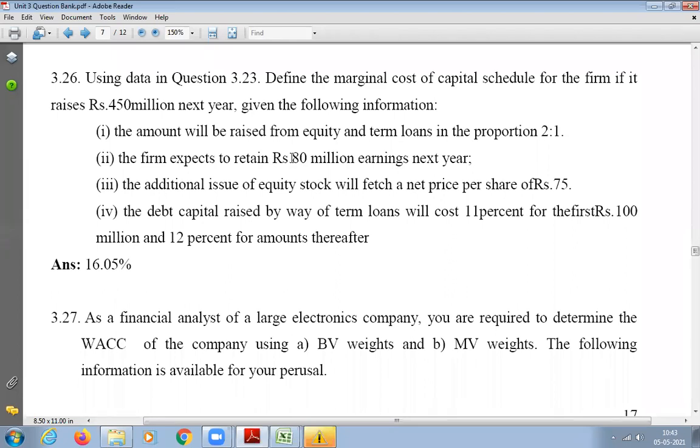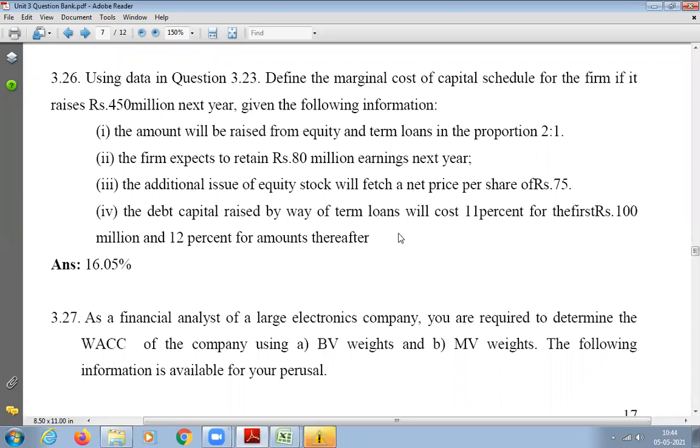And the stock price will become 75. You can cross-check with 3.23. And then term loans: they're taking 2 term loans. One term loan at 11% is 100 million, and the remaining amount will be at 12% interest rate.